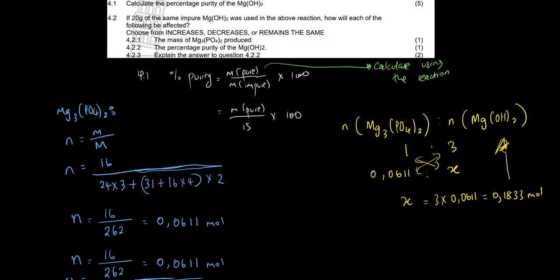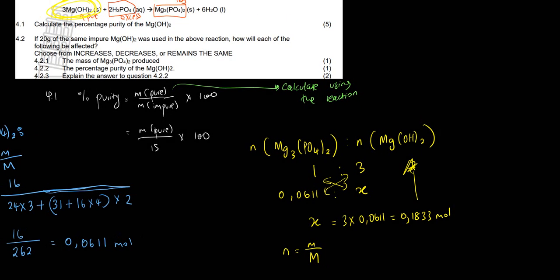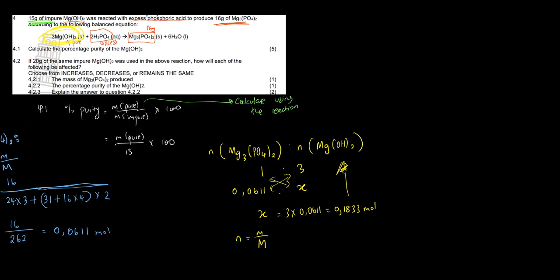So we just have to change the moles now to what? To mass. So we know that we use the formula n is equal to m over the molar mass. Now the moles is going to be, yes sir, you forgot the zero, sir. You see it? Okay, no problem. Yeah, just be careful there.